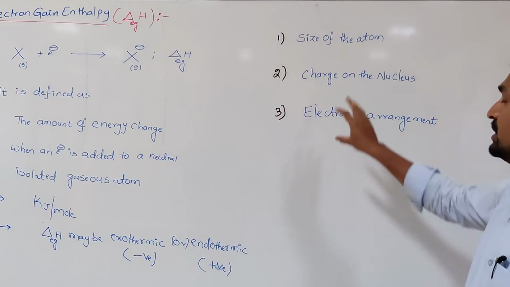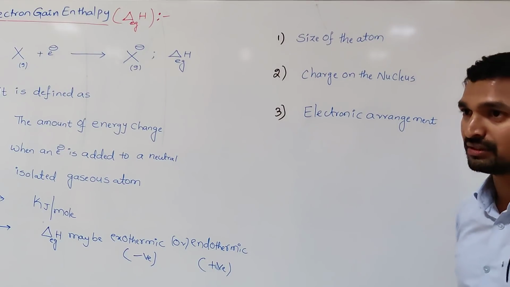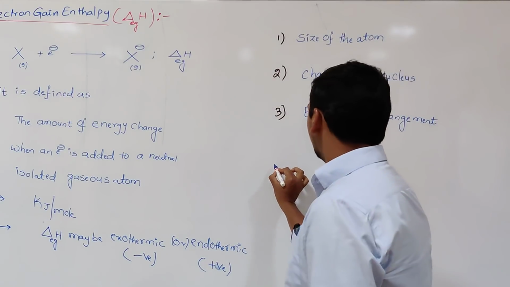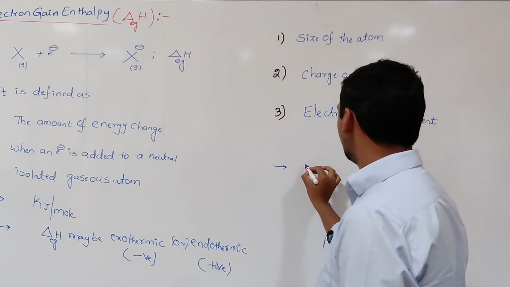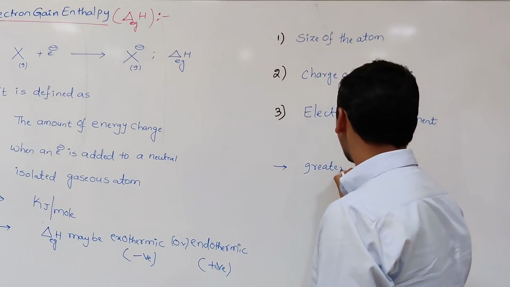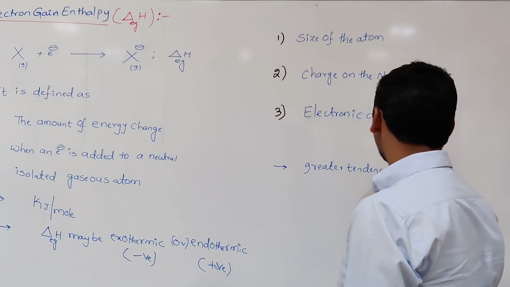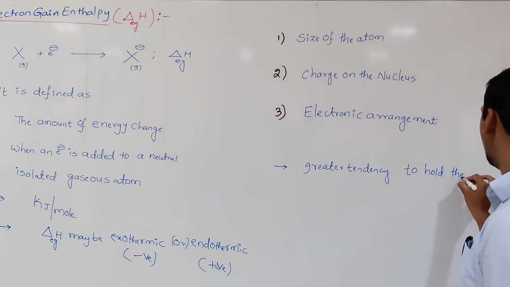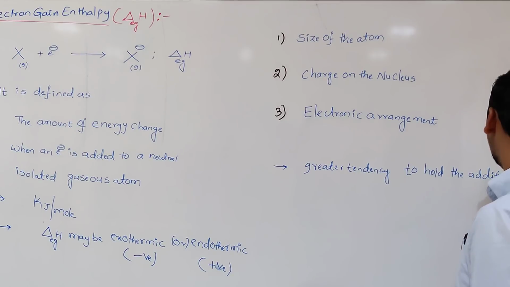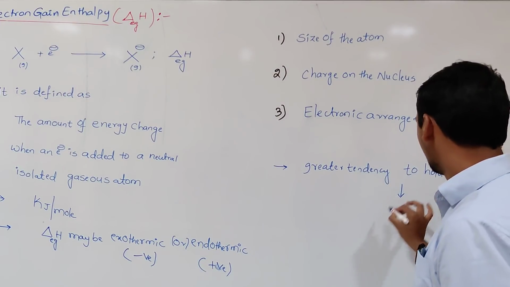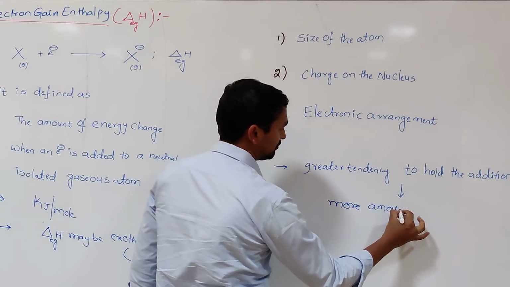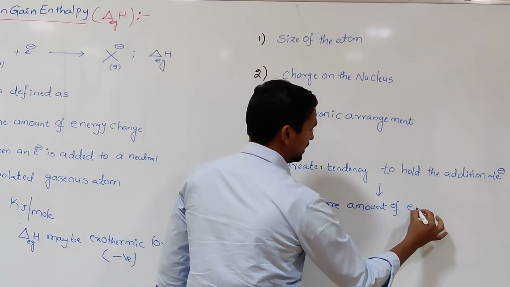Before going to discuss these factors, I would like to say one statement: whichever atom has a greater tendency to hold the additional electron, in that case more amount of energy is released.